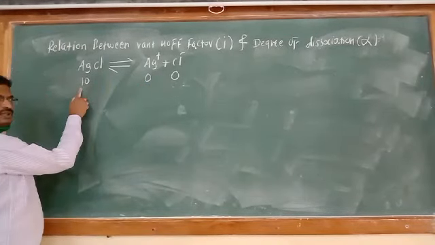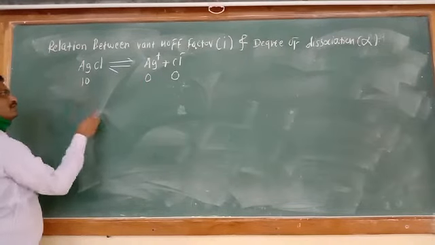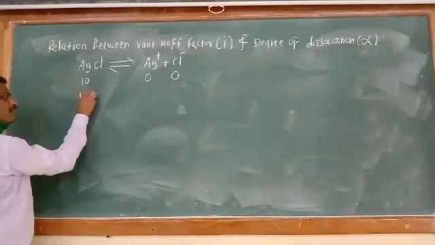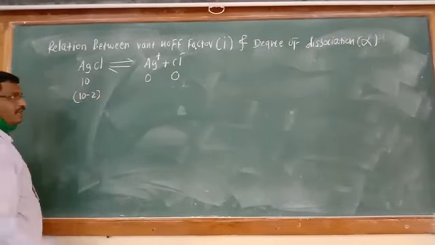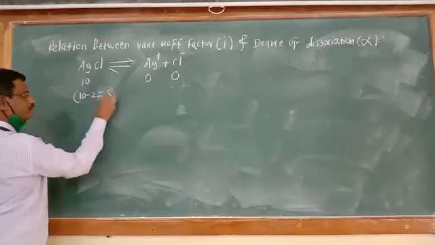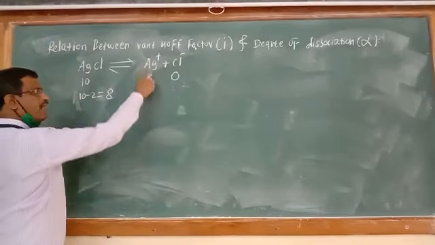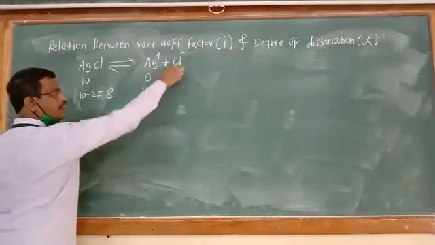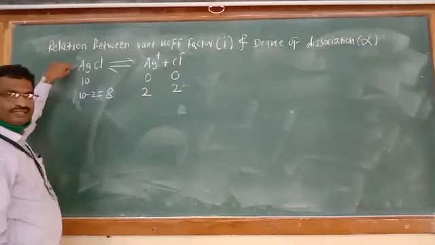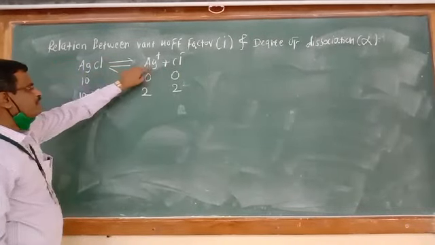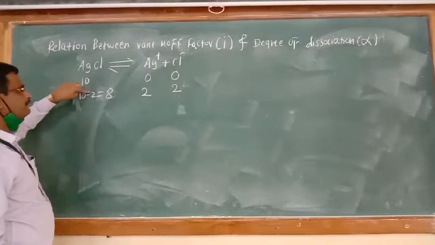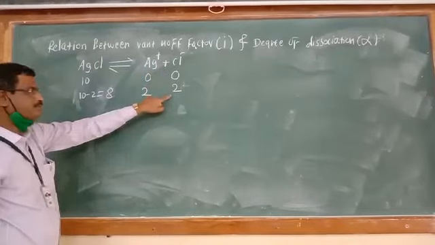Out of 10, if 2 undergo dissociation, then 10 minus 2, that is 8, are left behind. How many Ag plus ions are obtained? 2. How many Cl minus ions are obtained? 2. Because whenever one AgCl dissociates, it produces one Ag plus and one Cl minus. So 2 AgCl undergoing dissociation produce 2 Ag plus and 2 Cl minus ions.